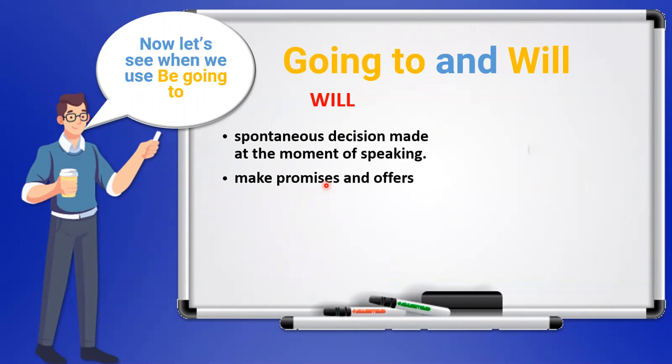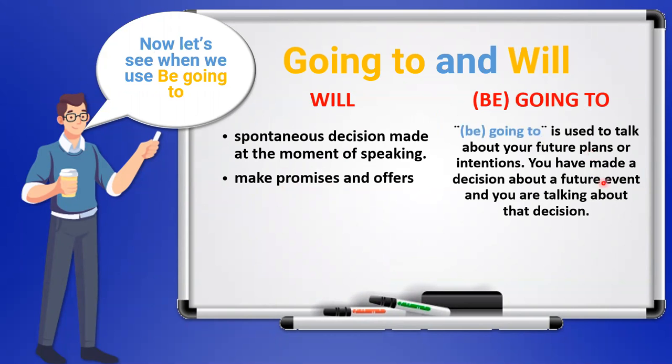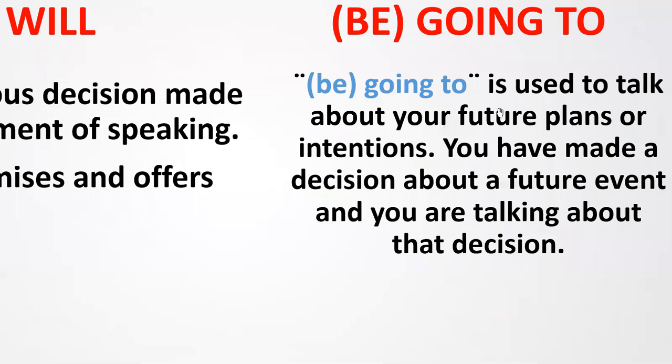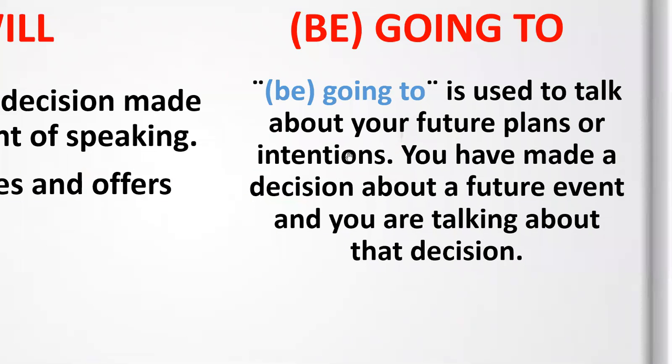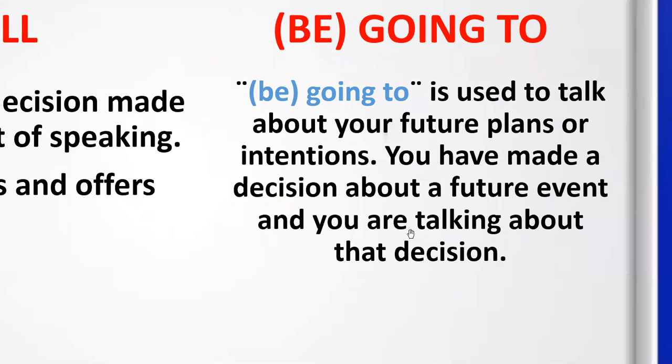Now let's see when we use be going to. Be going to is used to talk about your future plans or intentions. You have made a decision in the past about a future event, and now in the present you're talking about that decision. Cuando usas going to es porque ya decidiste qué ibas a hacer, ya tienes un plan para el futuro, o una intención, pero esto ya lo habías pensado, ya lo habías decidido.